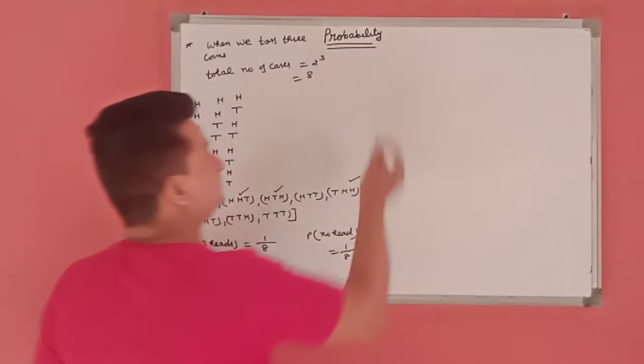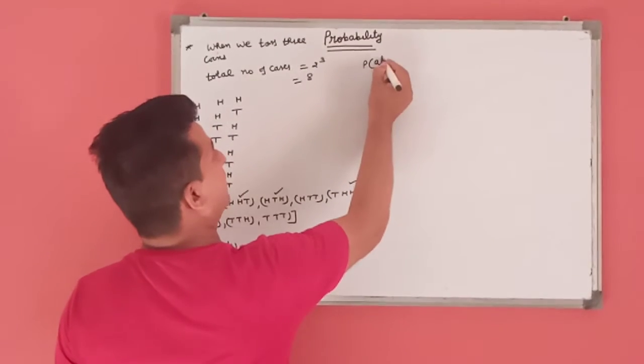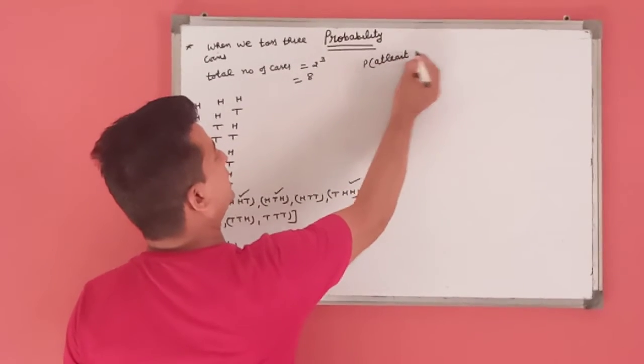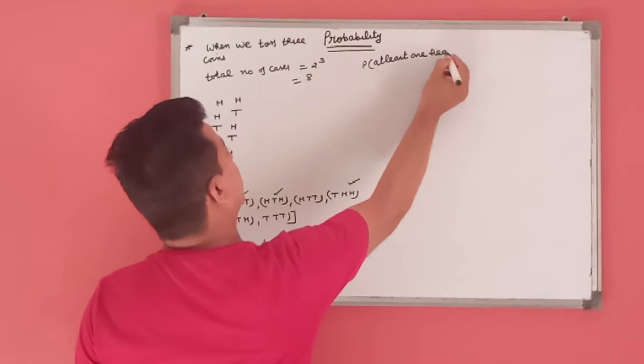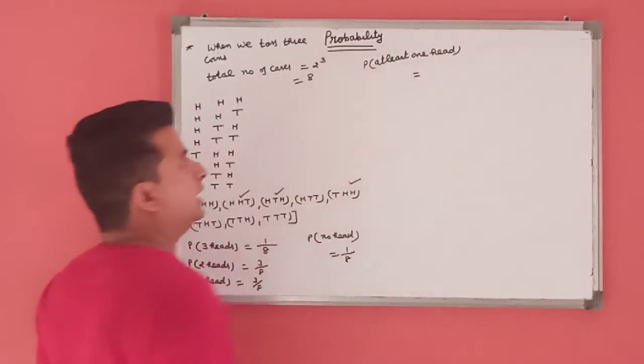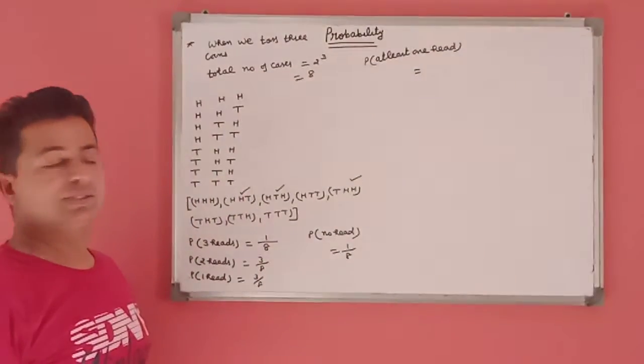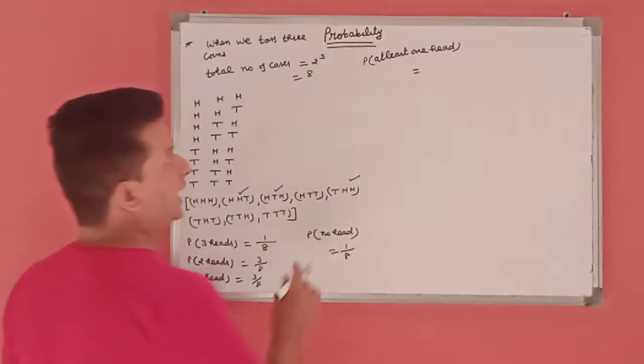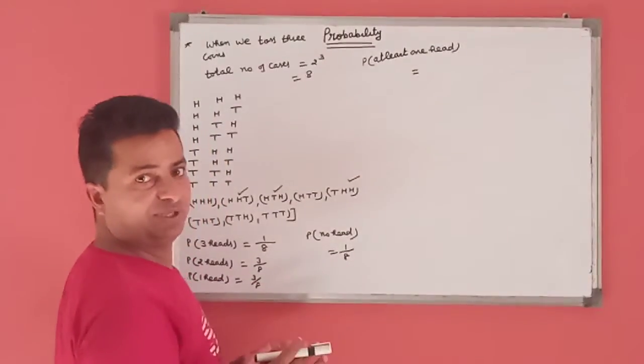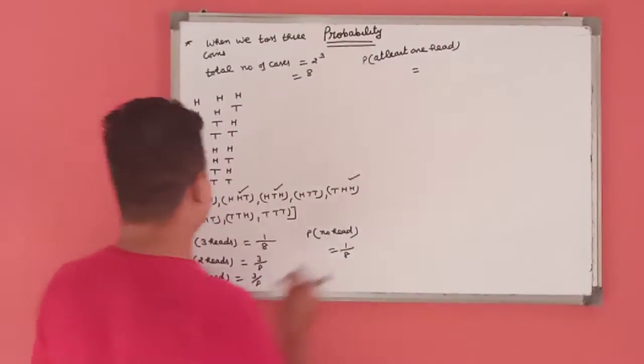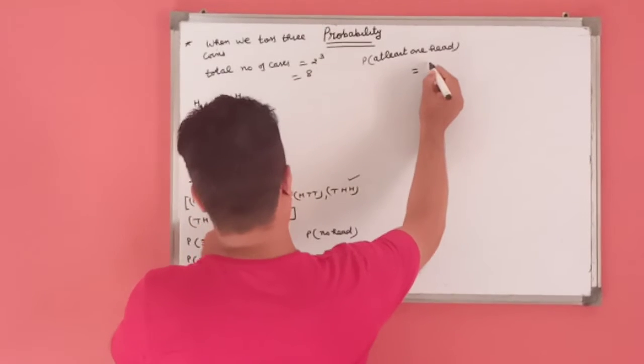In this question, there is another term: at least one head. At least one head means we get one head at the minimum. That is, at least means we get one head or more.